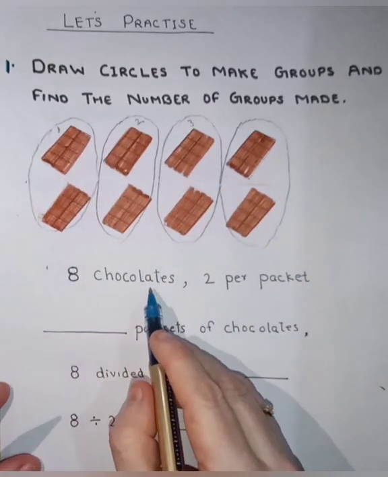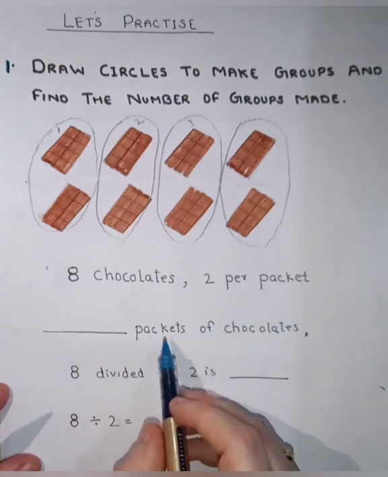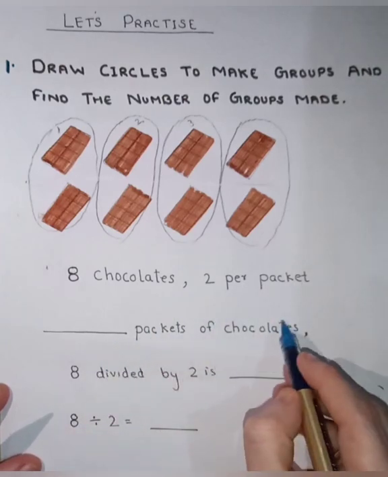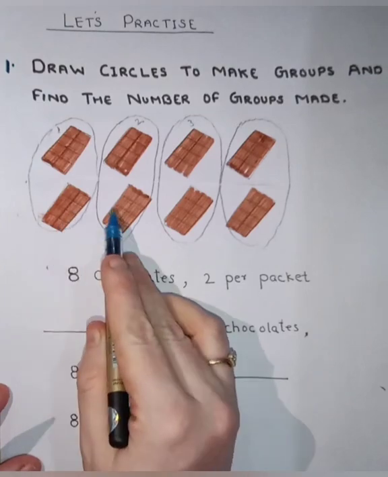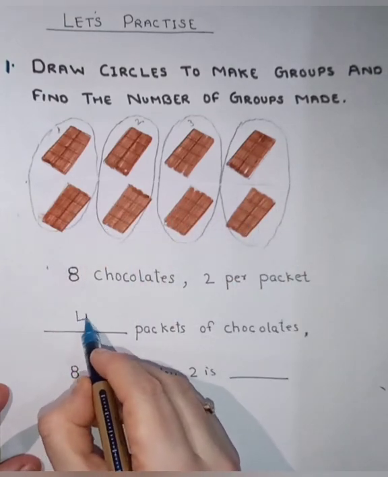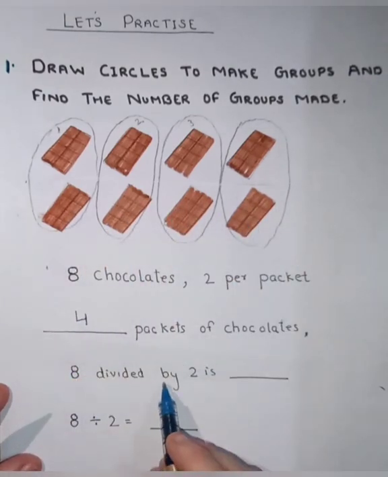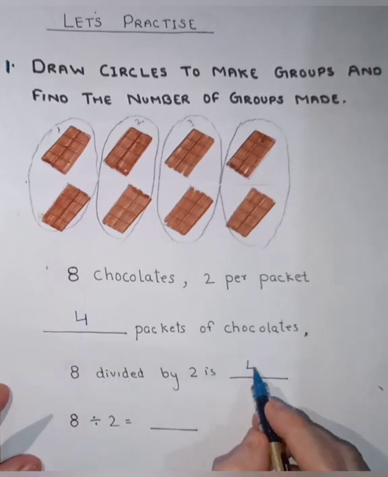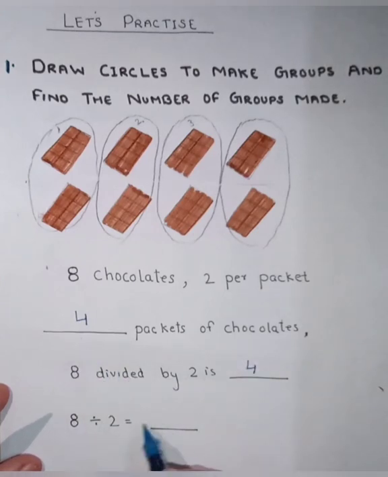Means 8 chocolates, 2 per packet. Dash packets of chocolates. How many packets? 1, 2, 3, 4. We will write 4. 8 divided by 2 is 4. Easy? Yes?